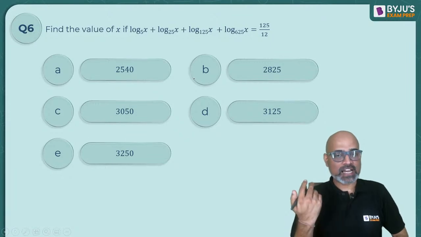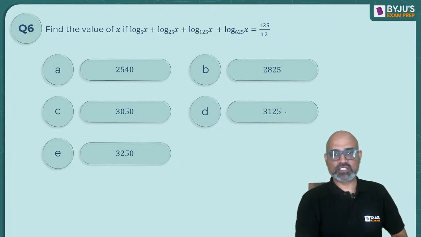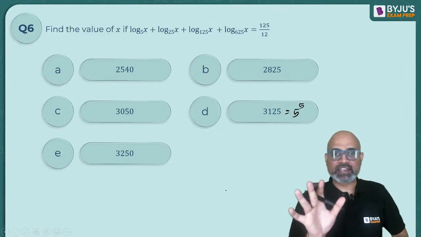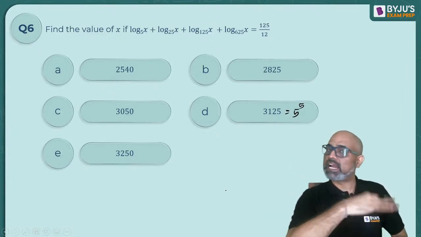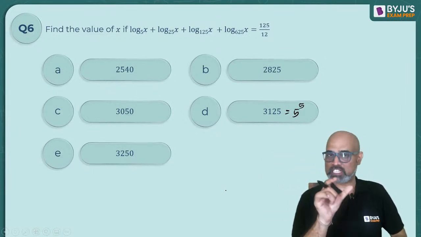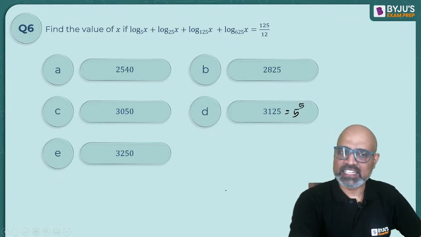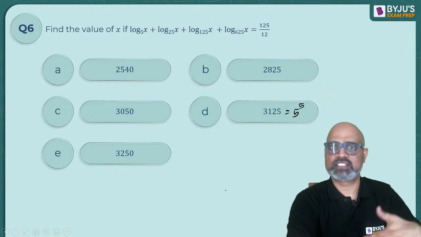Very good. I think it's delta because this is 5 to the power 5. Did you guys know this? 5 to the power 5 is 3125. The other values are not 5 to the power anything. Those are some random numbers. But 3125 is a special number which can be written as 5 to the power 5. So let's see if D is the answer or if it is something else.